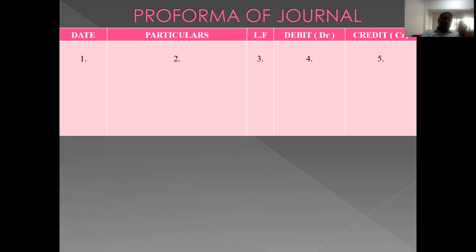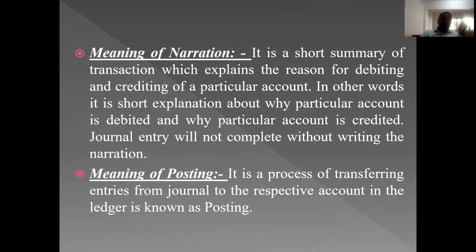Then later we discussed this pro forma, where 5 columns are there. First is date, second is particulars, third column is meant for ledger folio, fourth is the amount column for debit, and fifth is also an amount column, for credit. Then narration and posting. What is narration? It is a short explanation for each business transaction. It is a short summary of the transaction which states why a particular account is debited and why a particular account is credited.